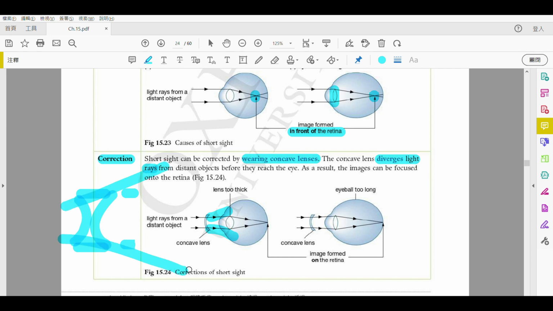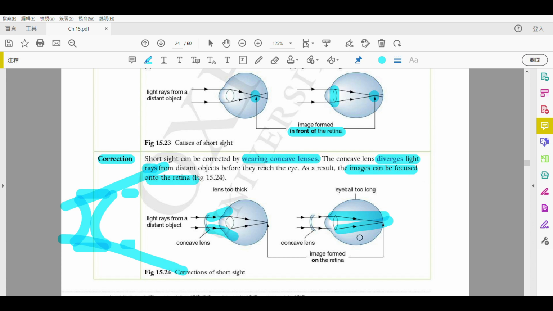Okay, just remember this. When it is thicker, it will go to the upper or lower. It will be diverging the light. Okay， 好啦，咁 since 你幫咗佢，you help the image to be diverged at first， 你令到佢 diverge 咗先啦。所以啦，no matter if the lens is too thick, no matter if your eyeball is too long, now it can go back. The destination will always be on your retina. Okay, so the image can always be focused on the retina.